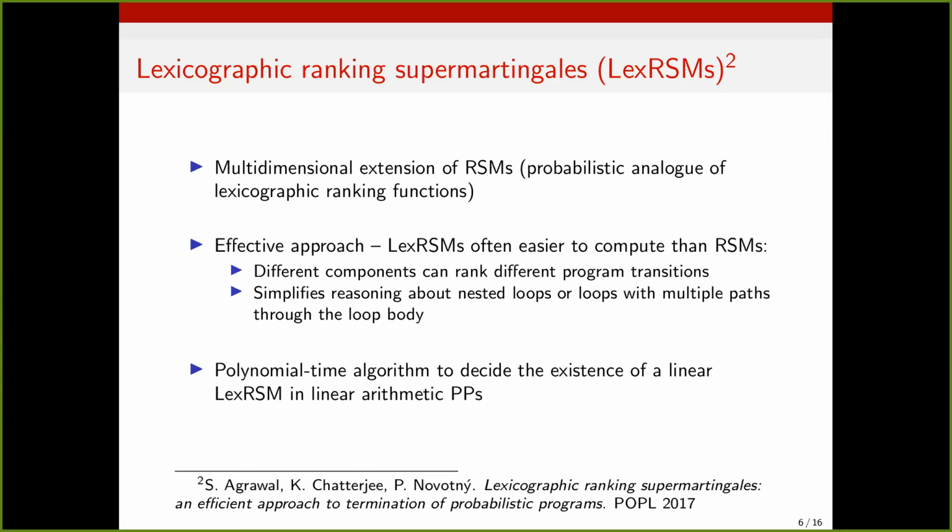Because now we can use different components to rank different parts of the program, different transitions. And this, for instance, simplifies reasoning about nested loop termination, where we can use different components to rank different loops, or perhaps loops with different paths through the loop body due to conditional branching, where we can again use different components to rank different paths. And for Lex RSMs in particular, this POPL 2017 paper also proposes a polynomial time algorithm to decide the existence and to compute a linear Lex RSM in linear arithmetic probabilistic programs.